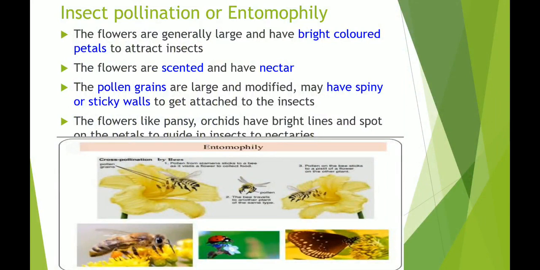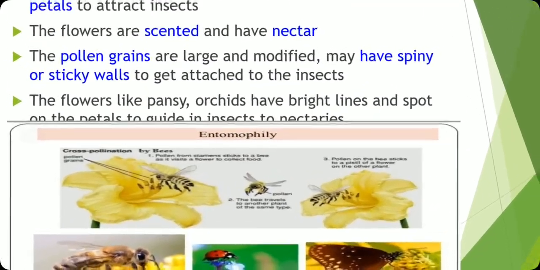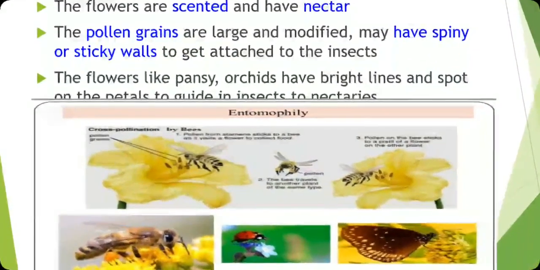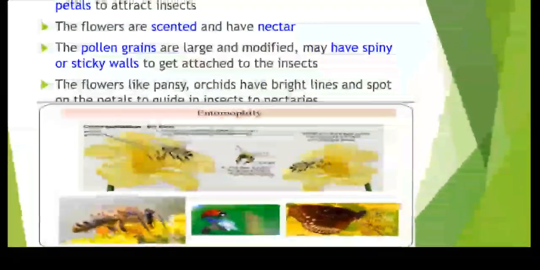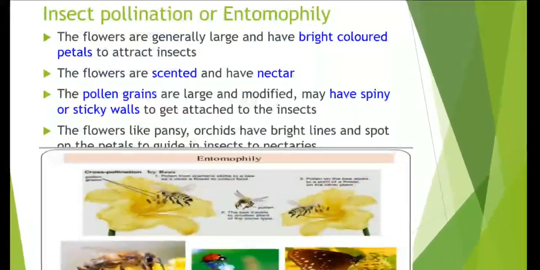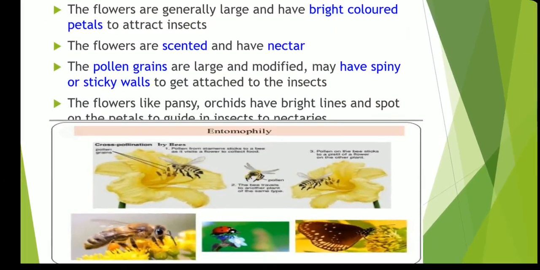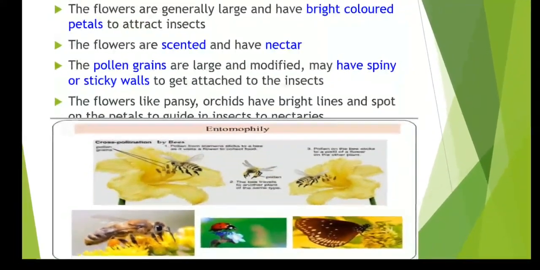Let me show you a picture here. First see this picture. Different insects help in pollination, or entomophily. Generally butterflies and bees are very common in insect pollination. One more thing: the pollen grains are large and modified. Not only flowers get modified, even the pollen grains are. They are larger and have spiny or sticky walls, which attach with the body of insects.